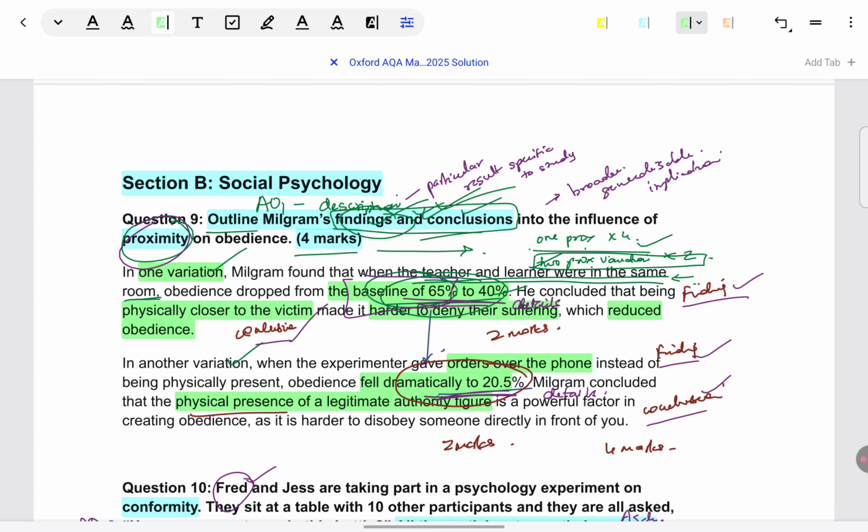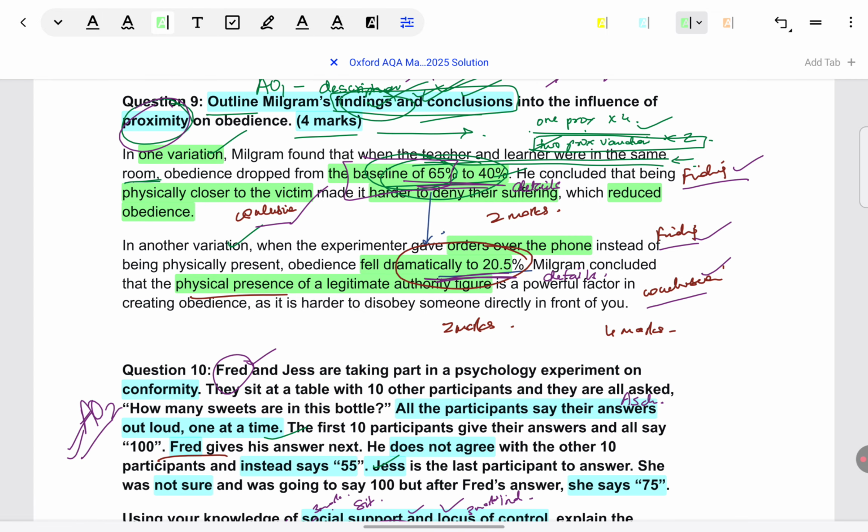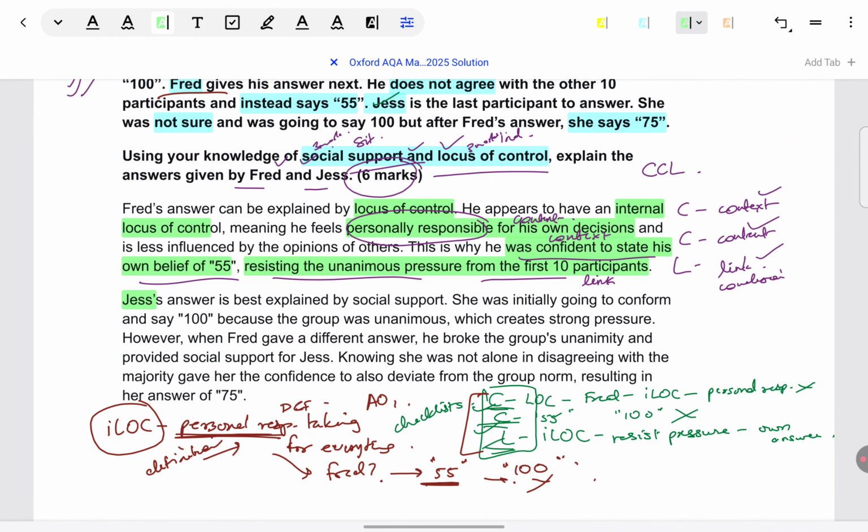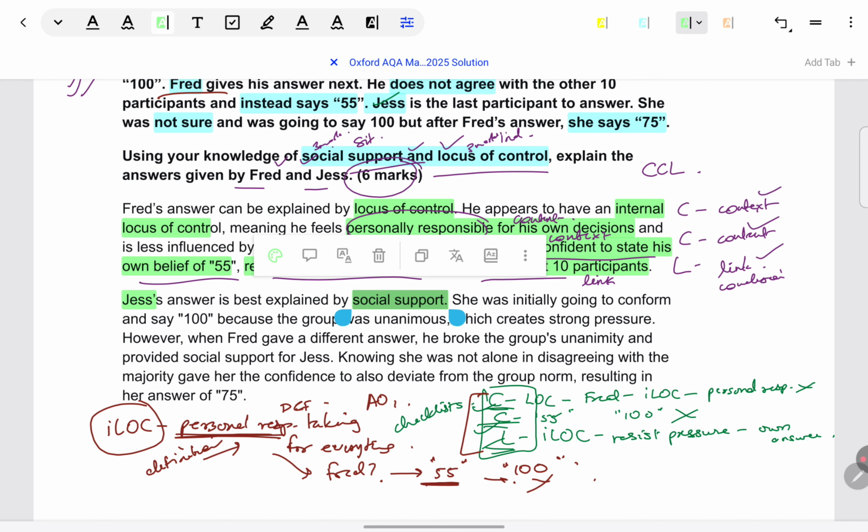Think if you were the examiner, if you had to correct the answers, wouldn't it make it so much easier for you to just know that, okay, everything is covered, the student has covered everything. The student is so clear on, okay, first I'm talking about Fred and this is the concept that applies, then Jess and this is the concept that applies. Reading in a flow becomes so easy for the examiner. So this way of putting down on the paper I strongly recommend, though it's not compulsory.